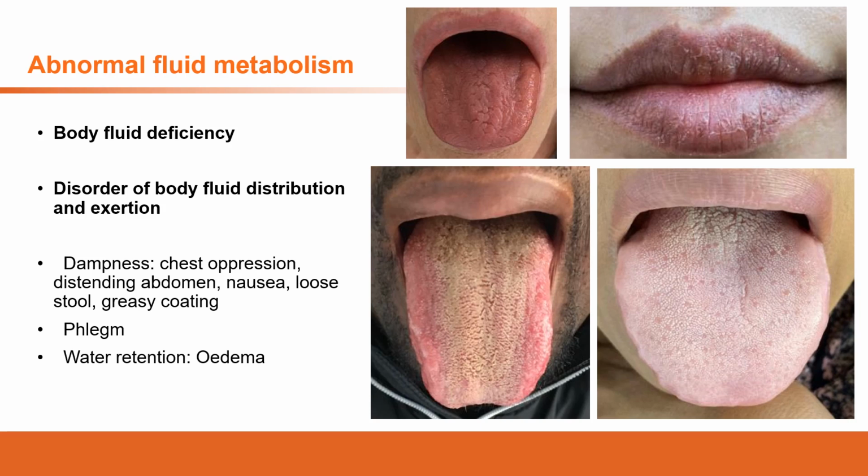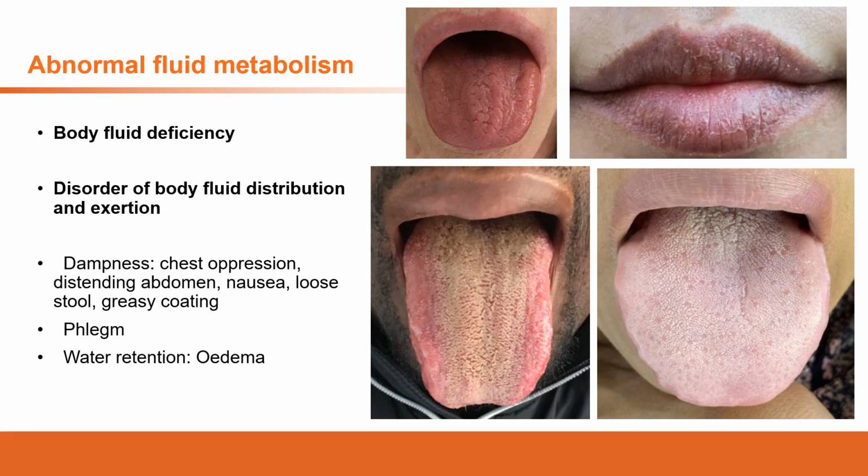So that's the dampness from the spleen dysfunction that can block the distribution of body fluid. The symptoms of this dampness can be chest pressure, distending abdomen, nausea, loose stool, or greasy coating on the tongue. So that's the dampness. The patient also can be vomiting. That's more severe than nausea.